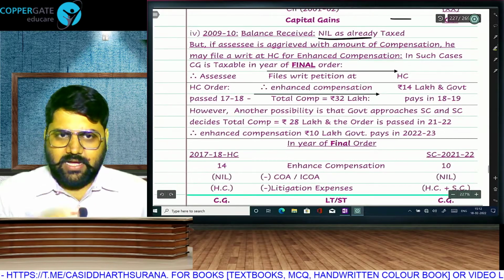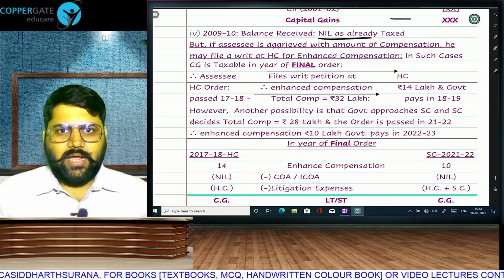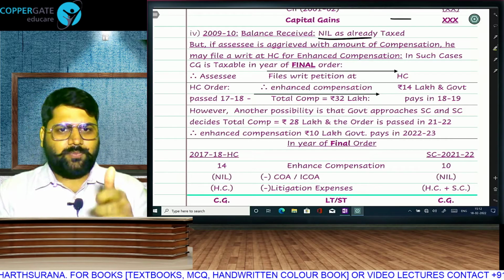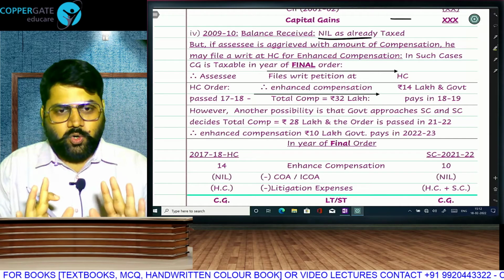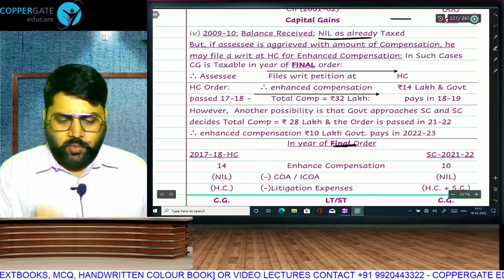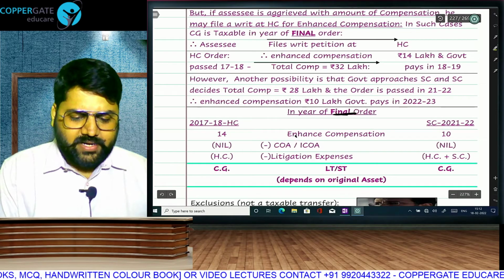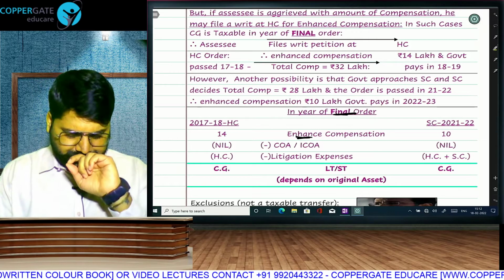If an assessee is aggrieved by the amount, he can go and file a writ petition at the High Court. The High Court will enhance the order. Then the government has option 1, pay, or the government can file a further case in the Supreme Court. Then the Supreme Court order will be final. Whichever is the year of final order, whether High Court or Supreme Court, in the year of final order, you will pay tax on enhanced compensation. Enhanced compensation will be taxable in the year of final order.